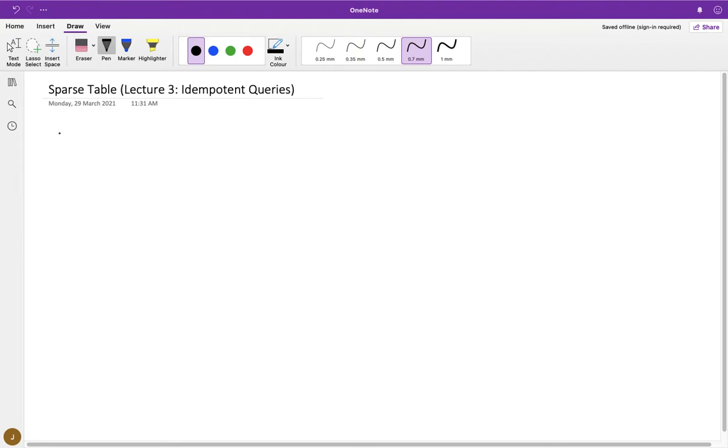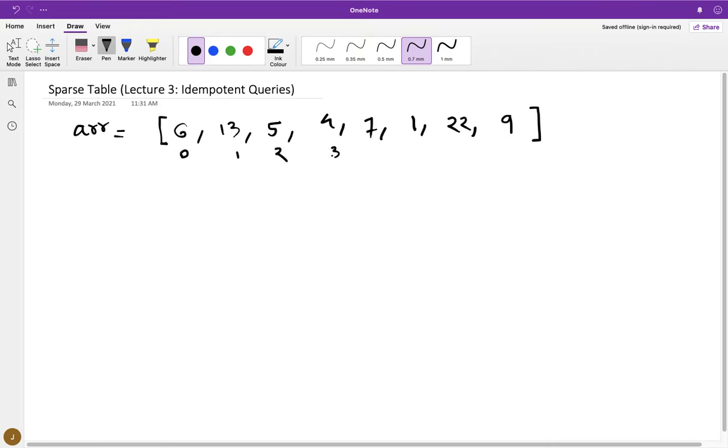Let's say you have an array of 8 elements: 6, 13, 5, 4, 7, 1, 22, 9. So this is our array. The indexes are 0, 1, 2, 3, 4, 5, 6, 7. And the query that you have to answer is maximum of range 2 to 7. Let's say 2 to 7, right?